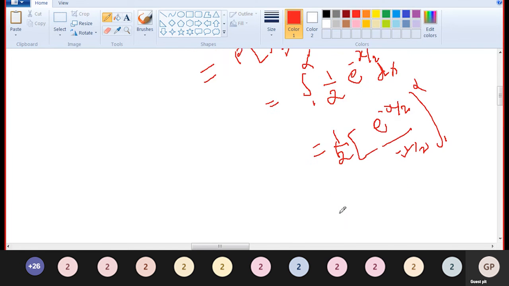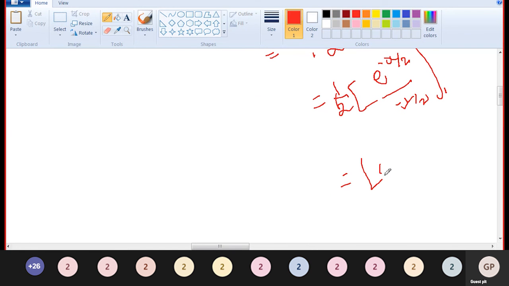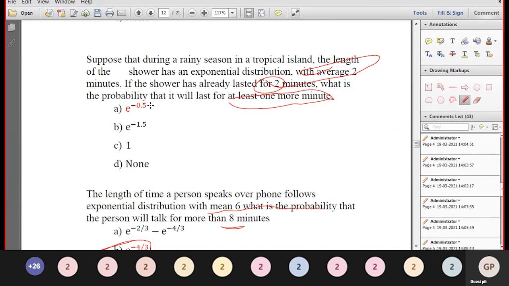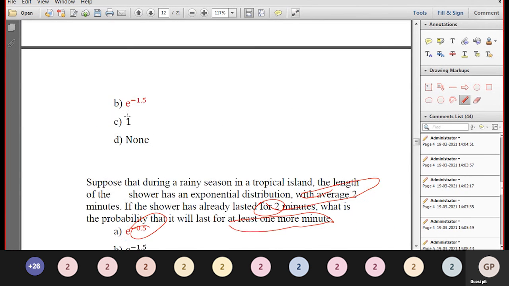The 1 by 2 cancels. Upper limit infinity gives 0, minus minus of minus plus e to the power minus 1 by 2. E to the power minus 1 by 2 is nothing but e to the power minus 0.5. This is the required answer: e to the power minus 0.5 is the answer.